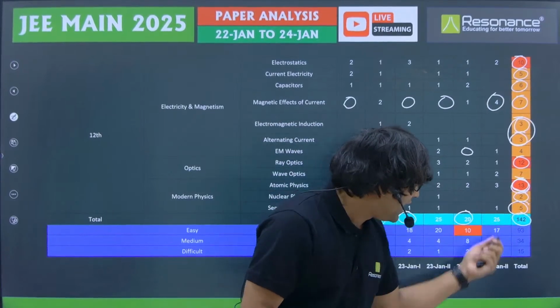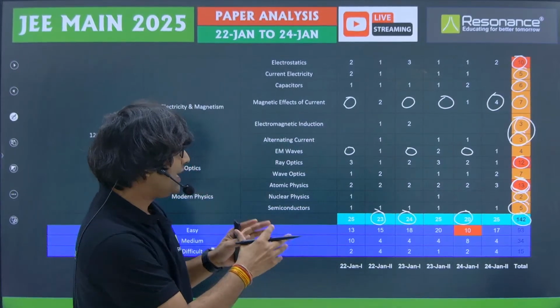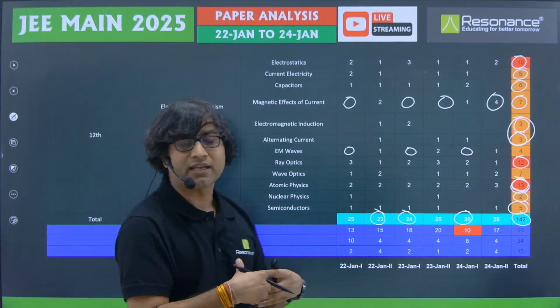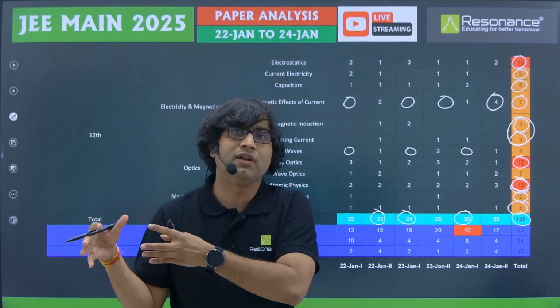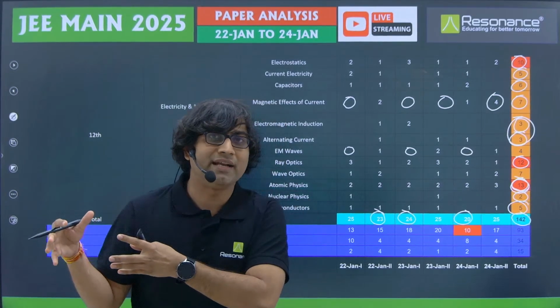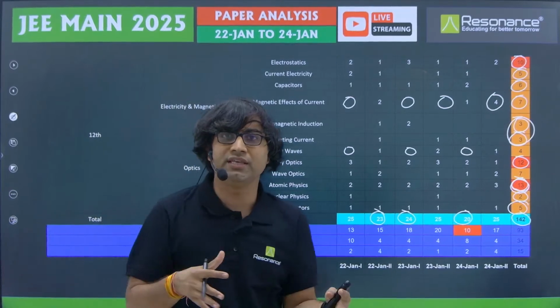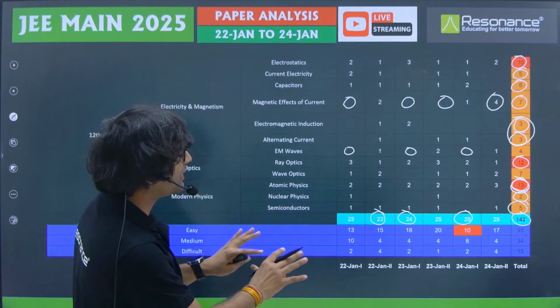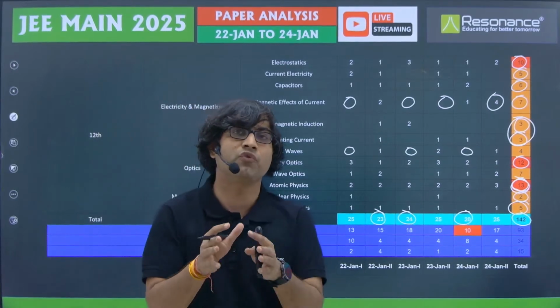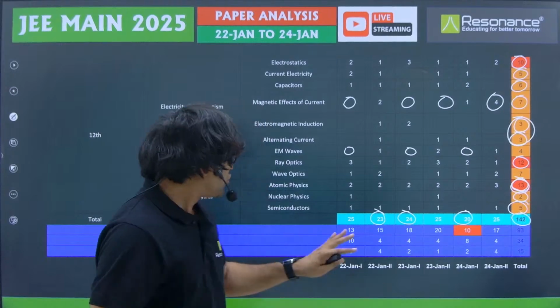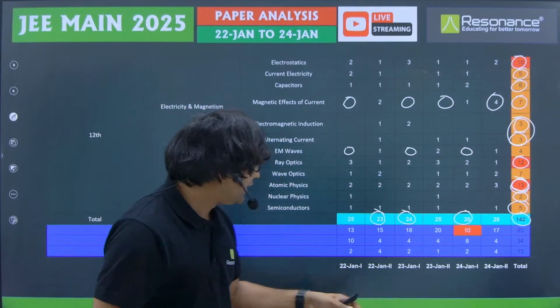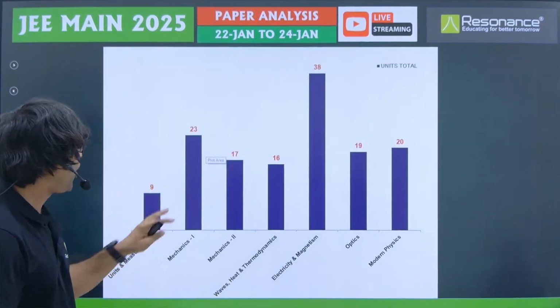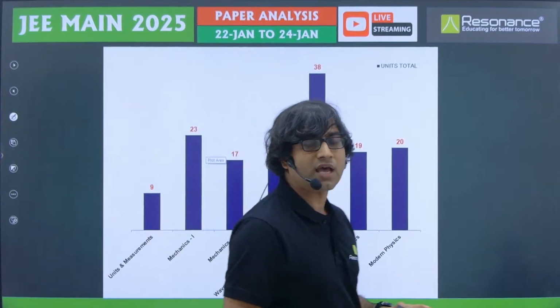So if you want to label the difficulty level, we can say that the NTA has maintained what it was doing in the past 3 years, and in fact, if you want to match it exactly, it will match the difficulty level of 2023. So that was the analysis of the difficulty level, and now I am going to give you the broad analysis of the number of questions asked from which unit.